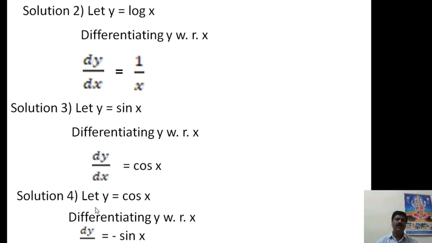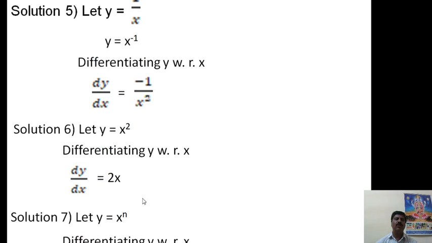And solution of 4: y is equal to cos x. Differentiating y with respect to x, dy by dx is equal to minus sin x. Minus sin x will come. That is simple. Here we know that differentiation of cos x means minus sin x, and differentiation of sin x means cos x. This you have to keep in mind and be able to write.